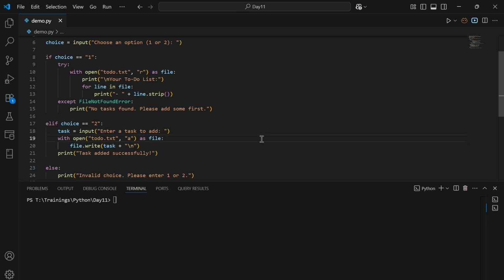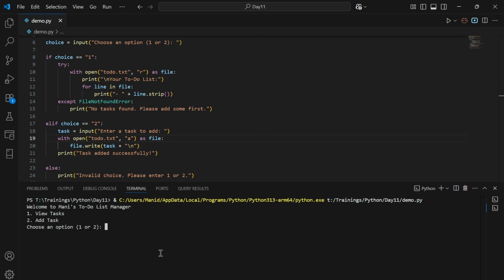Let's try to execute this program and understand it in a much better way. After executing this program, it asks for a few options. If we choose option 1, then it displays all the existing tasks. If we provide option 2, it allows us to add a new task. Let's first try to view if there is any task. So we can see that there are no tasks in existence.